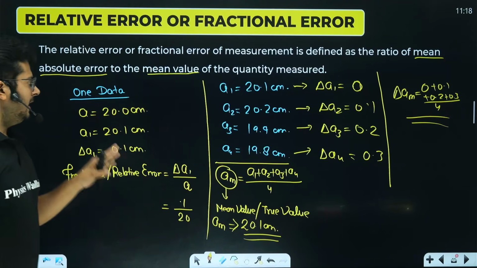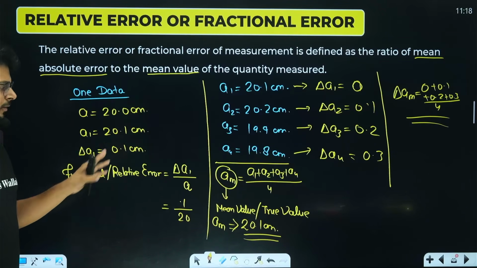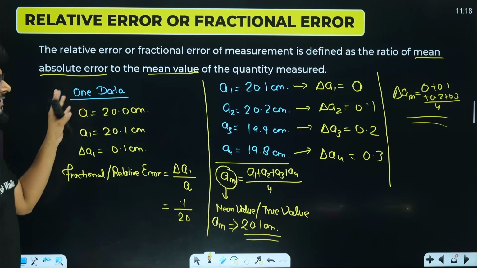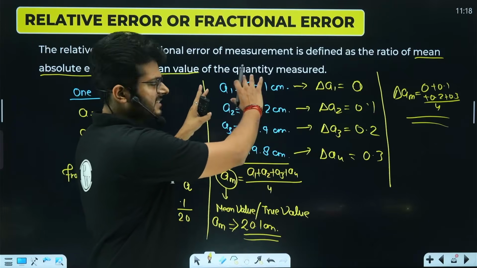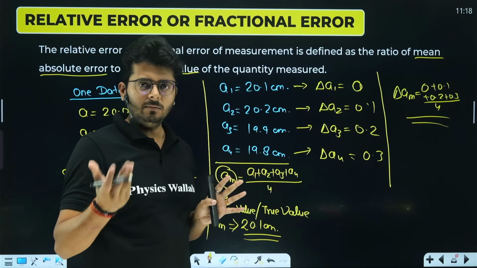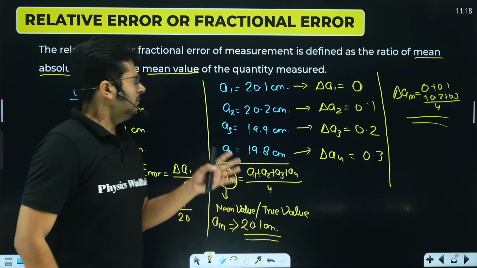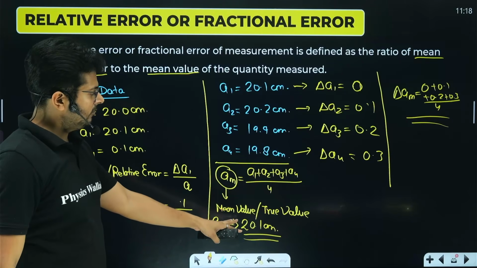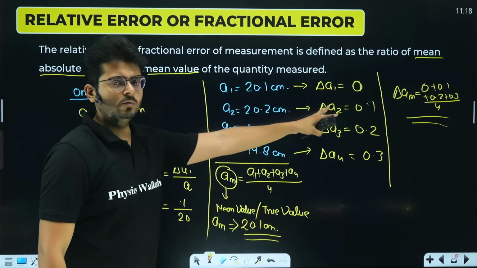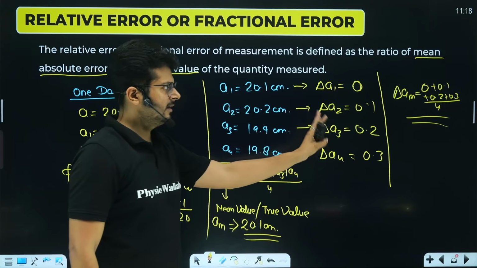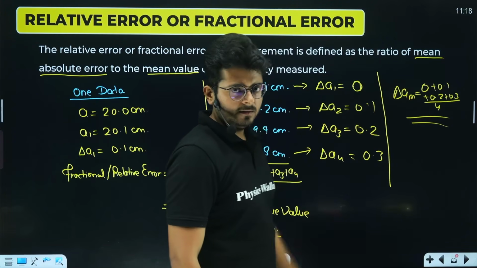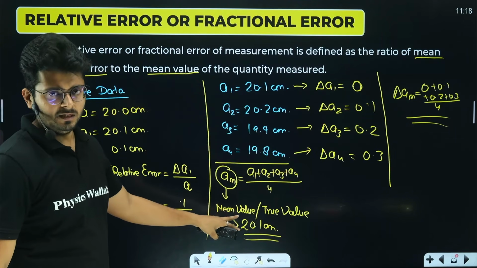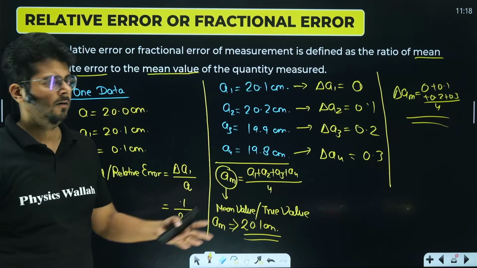Understand once again, if you have a singular data, one observation, then delta A1 upon A will give you the relative error of that particular situation. If you have a data set with multiple measurements, why have you taken multiple measurements? Because the true value was not there. We have measured it multiple times so that we can get the true value or the mean value. Once we know the true value, we figure out the individual absolute errors, and we take the mean of those absolute errors. We called it the mean absolute error. So the ratio of the mean absolute error to the mean value or true value is the relative error of this data set.